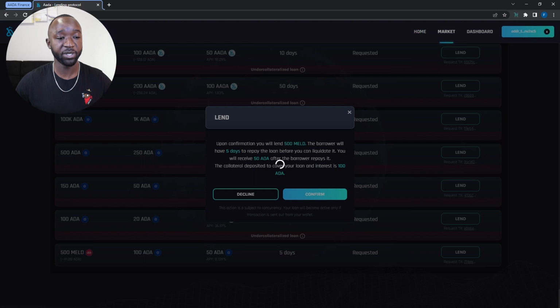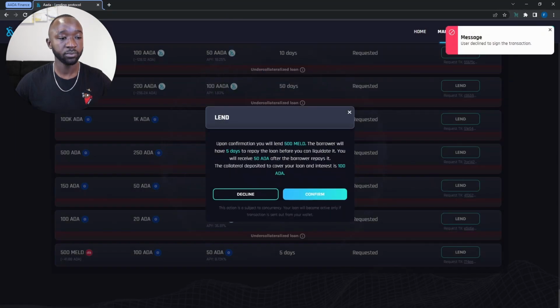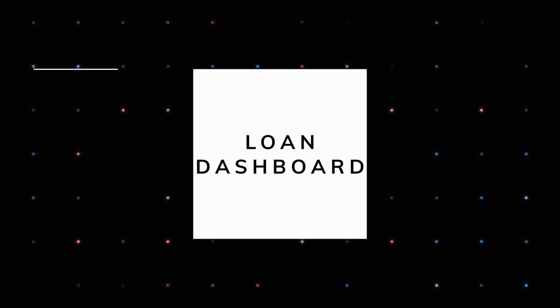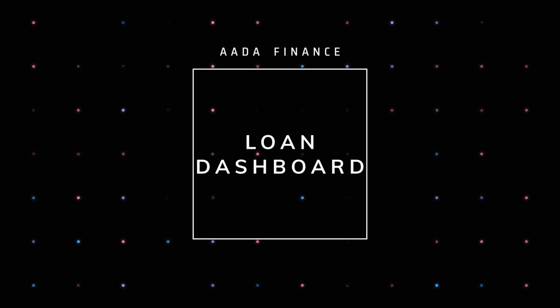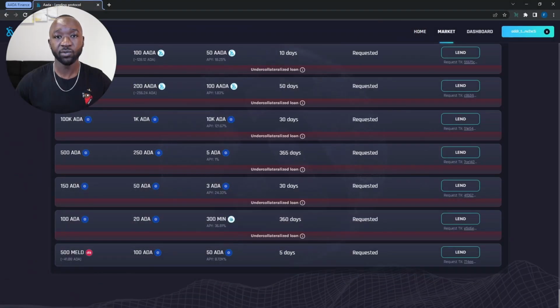So if I click on confirm here, I would just get another prompt to sign my transaction. But because I've created this loan, I am not going to lend out to it, but I did want to show that here. So for now, I'm going to click on cancel, and then I'm going to click on decline here. The next thing I want to do is take a look at my dashboard, which is going to show me all of the existing loans that I have, any debt that I may have to repay, and their status. So in order to do that, I'm going to click on the dashboard button here.